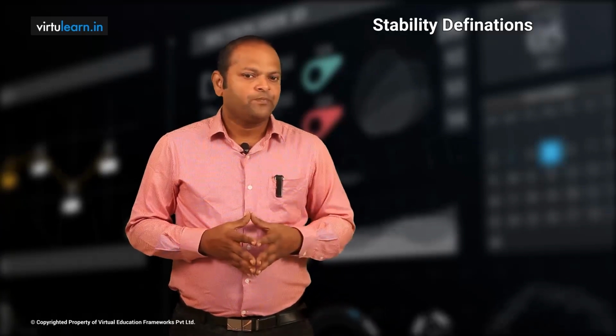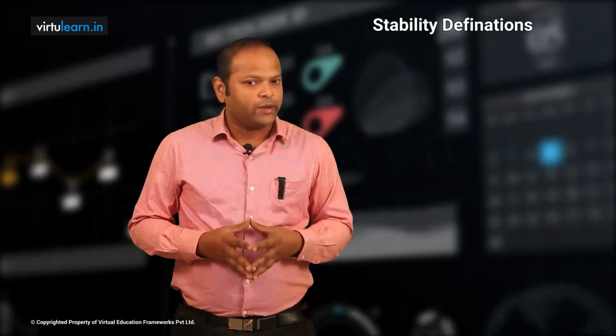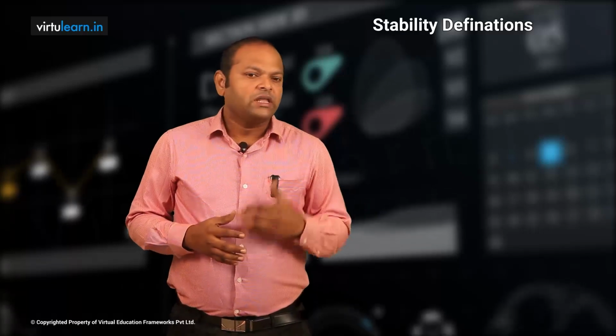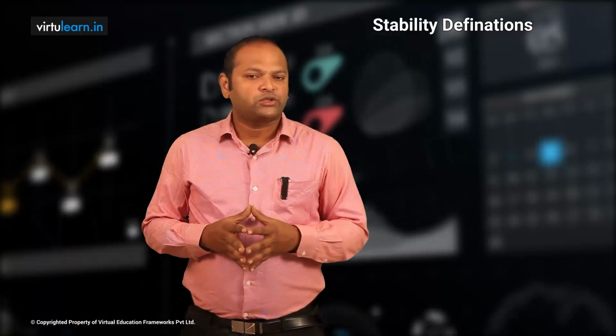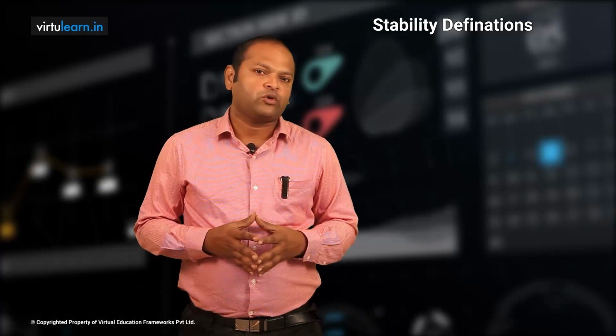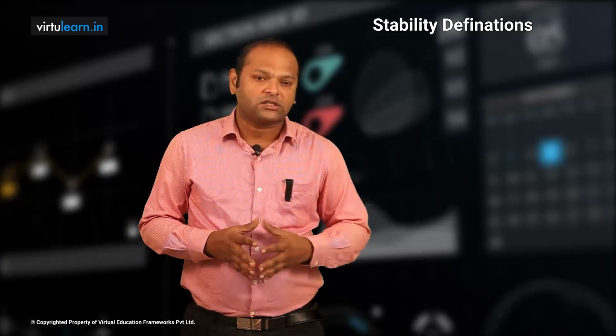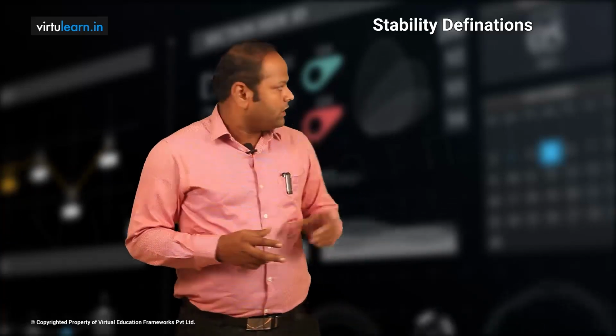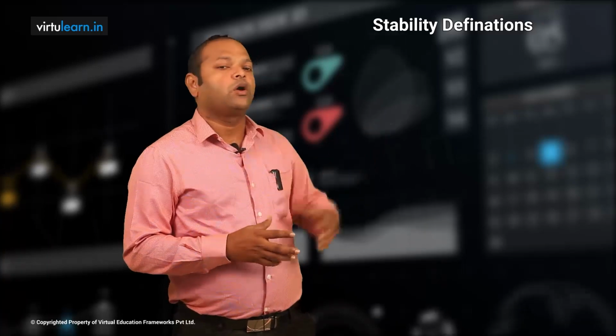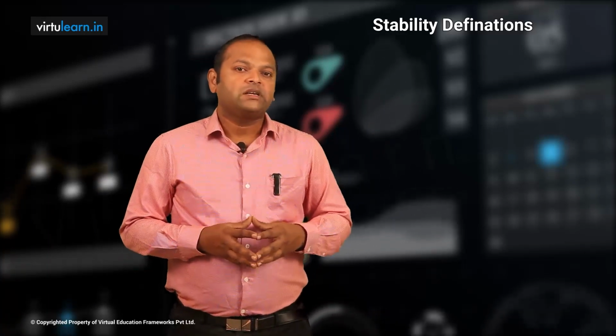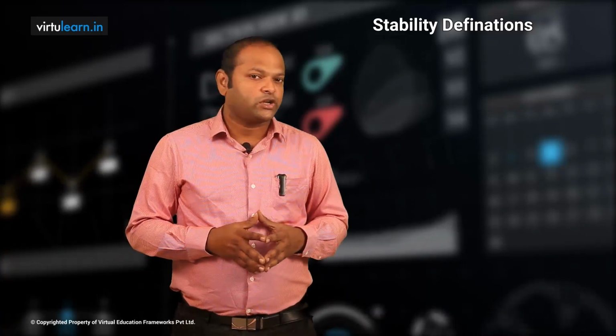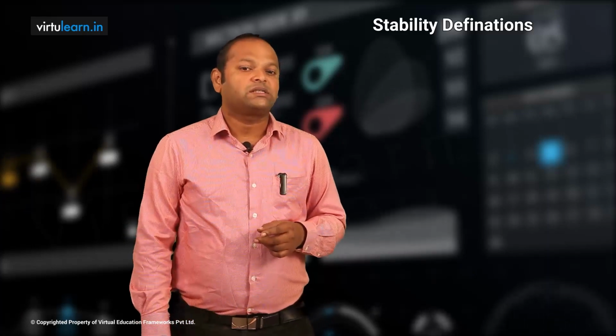What I can say now is, a system is said to be stable if the impulse response approaches zero for sufficiently large time. If G of tau is going to zero, meaning the impulse response is reaching zero, then we say the system is stable.